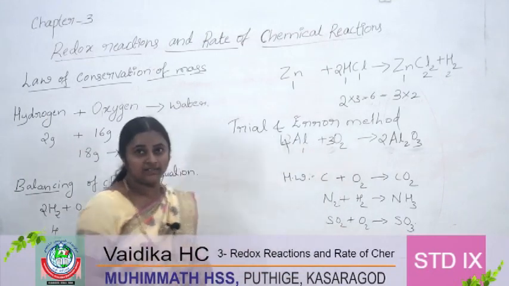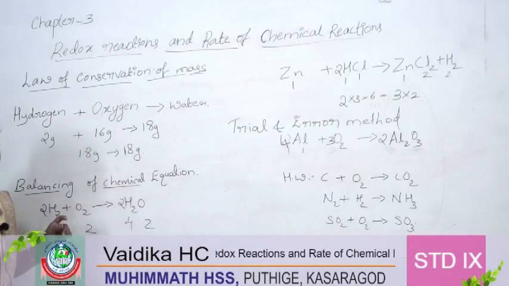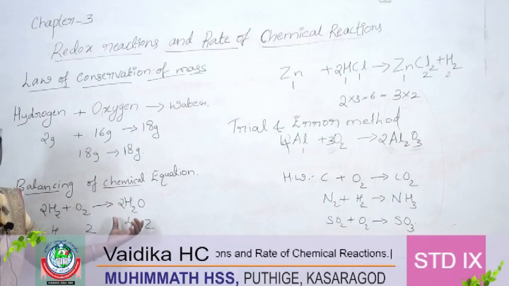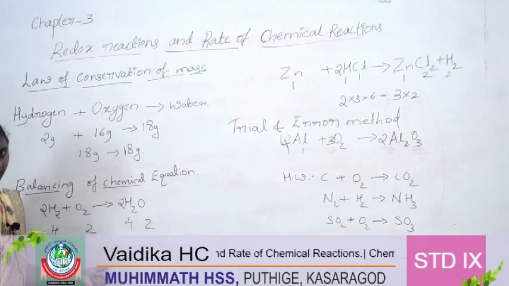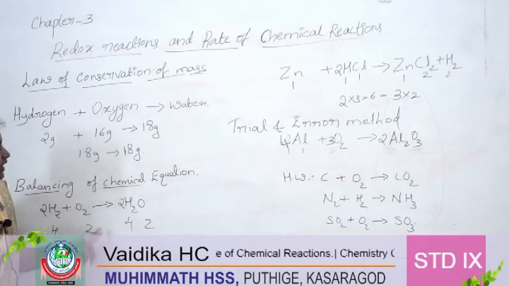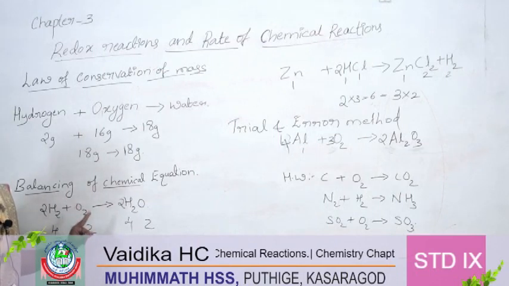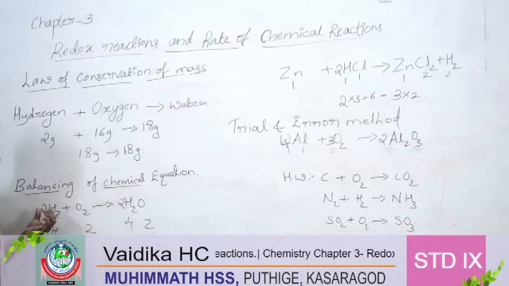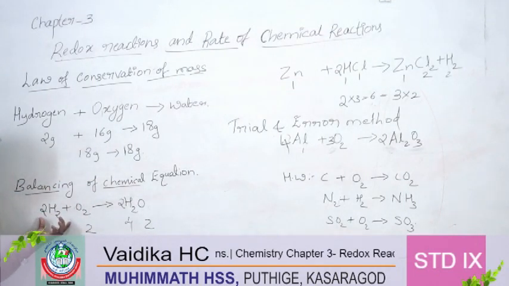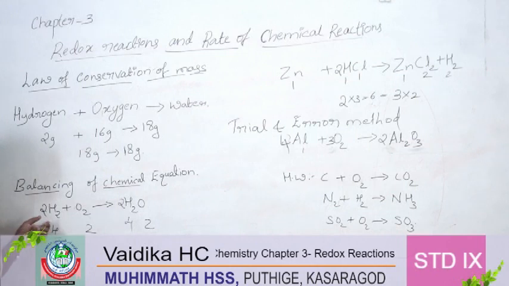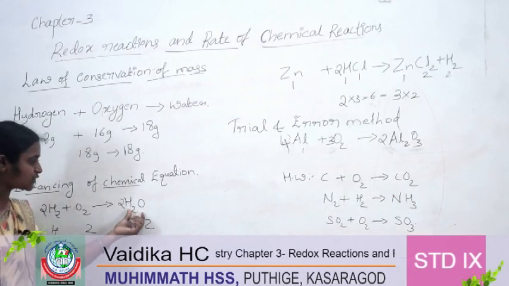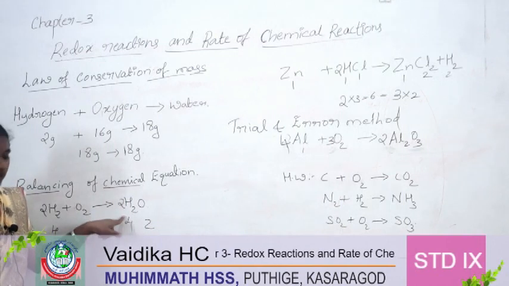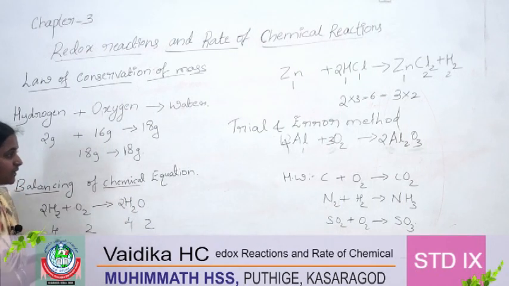Now are you clear? Balanced equation means what? The number of atoms on the reactant side and on the product side should be the same. And if the equation is unbalanced, what do you have to do? You can put the numbers in front of the atoms. In the compound also you have to write in front of the compounds, not in between the compounds.